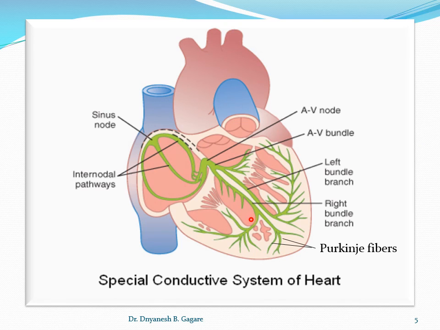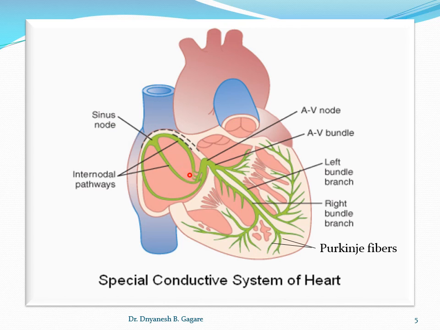See in this diagram, the green color is the special conductive system of the heart. ये जो वायरिंग जैसे दिख रहा है ग्रीन कलर में, ये स्पेशल कंडक्टिव सिस्टम है. And what is its function? To generate the impulse and to spread it over the heart. I already told you where each part is located, because you have to explain each part one by one, their function and their location. So here this is the SA node.